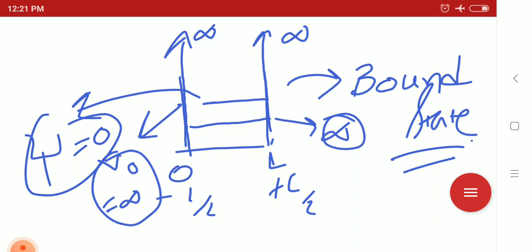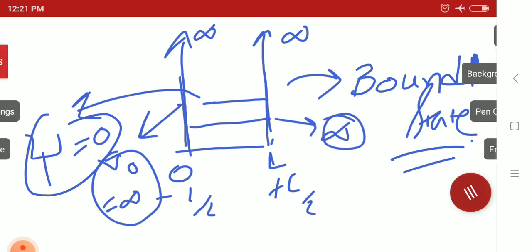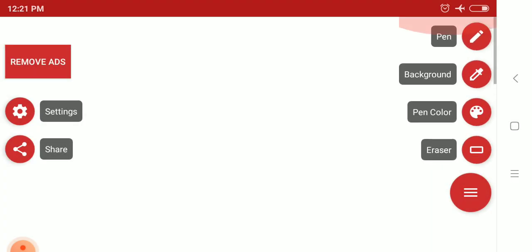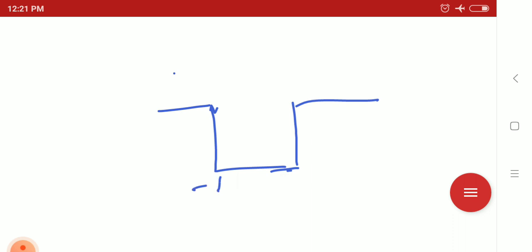So what's the difference in the case of the finite well? If, instead of the infinite square well, we assume the potential at the boundary is not infinite, here it is minus L by 2 and plus L by 2.